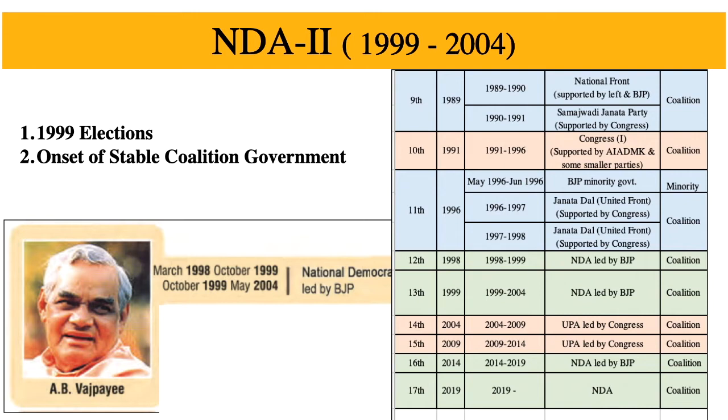This time the NDA government completed its full term of 5 years. This election becomes important because, since this election, unlike the earlier unstable coalition governments, India has been seeing stable coalition governments. So the 1999 election becomes important for India from the stable coalition government's point of view.